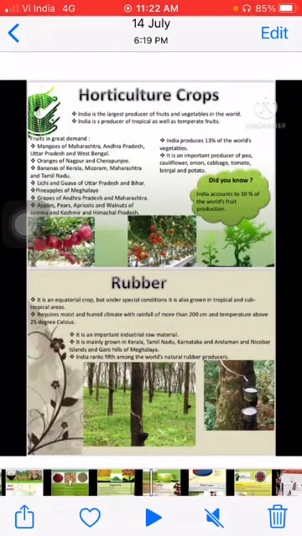If we talk about horticulture, it is the cultivation of both fruits and vegetables, and India is the second largest producer. Important vegetables produced in India are pea, cauliflower, onion, cabbage, tomato, brinjal and potatoes. They require less time for growing and grow in the Zaid season. Cereals are grown in Rabi and Kharif seasons.